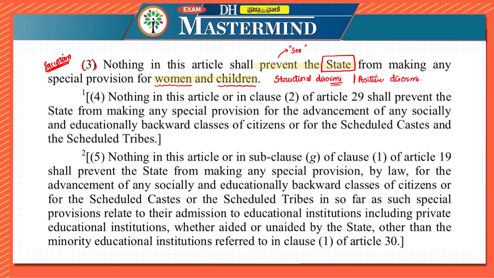That is, in order to overcome the structural differences or the structural discrimination which exists, there can be special treatment provided to women and children as per article 15 subclause 3. And in order to make the special provisions, it is considered as positive discrimination. That is, it lays the root for gender equality as well.